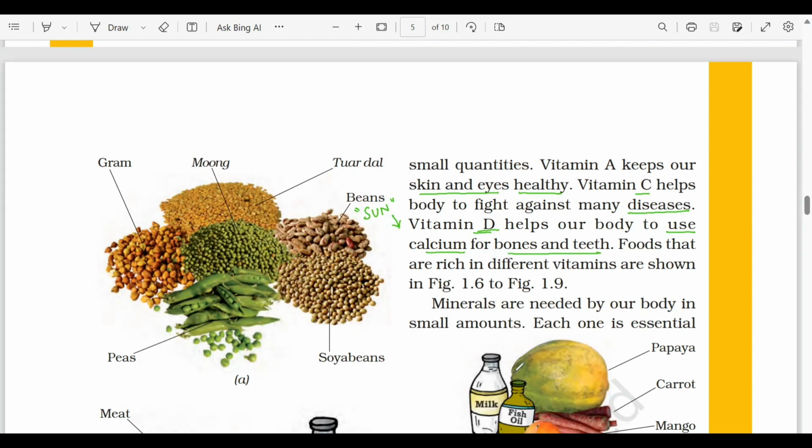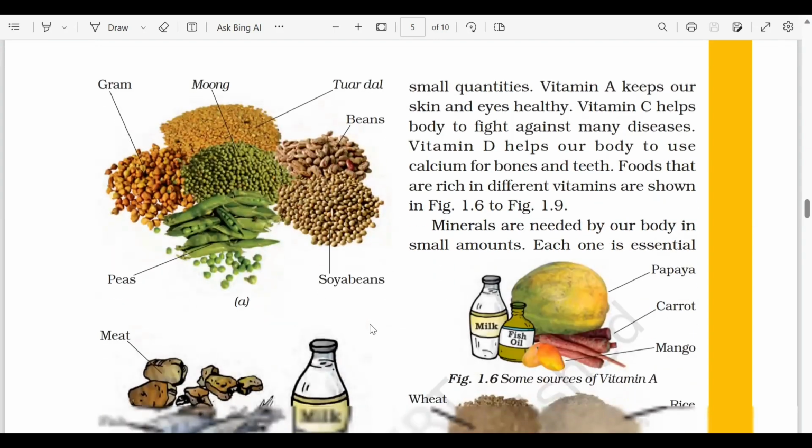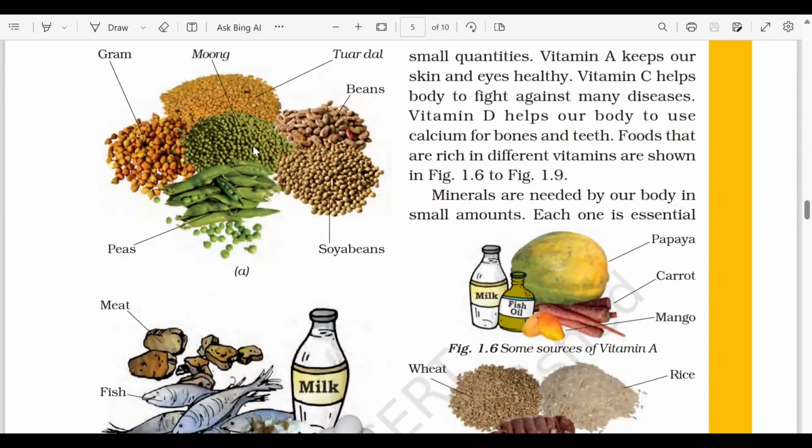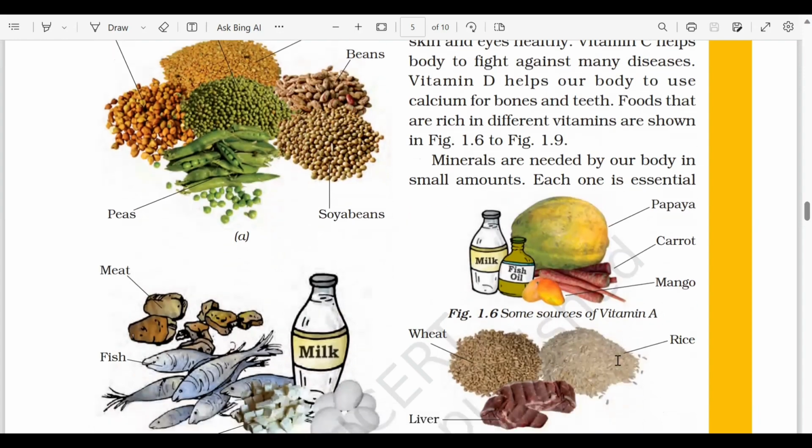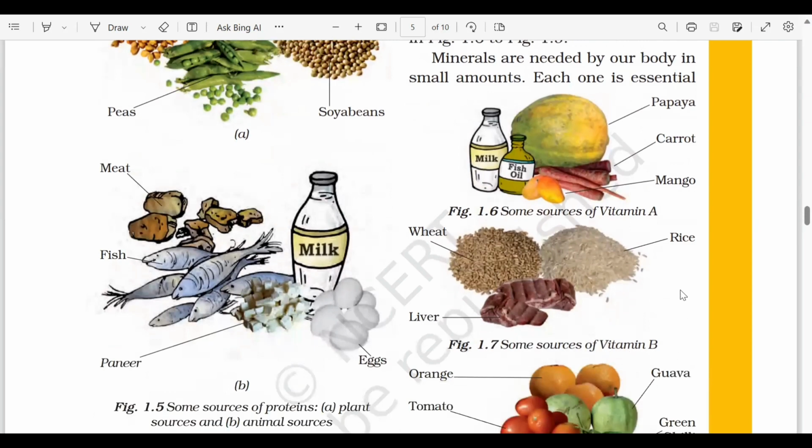Now let's look at some of the food sources which are rich in these vitamins. Let's talk about vitamin A. The sources of vitamin A are papaya, carrot, mango, fish oil, milk. All these are excellent sources of vitamin A. And ये हमारे eyes और skin को healthy रखते हैं. Next, vitamin B. Rice, liver, wheat, all these are some excellent sources of vitamin B.